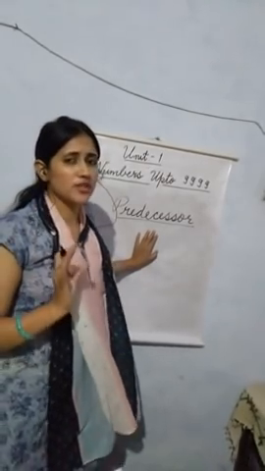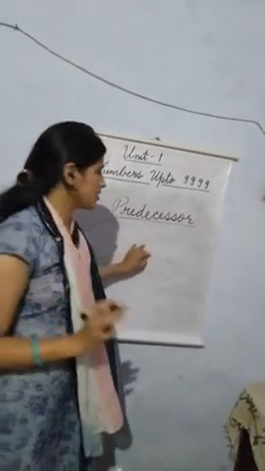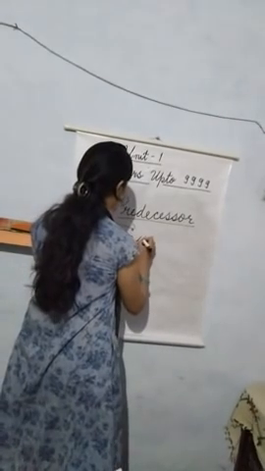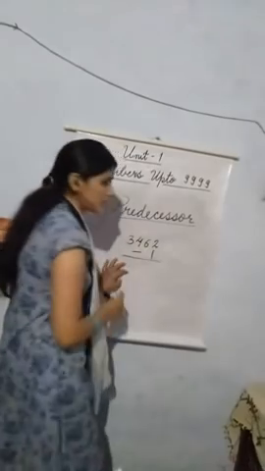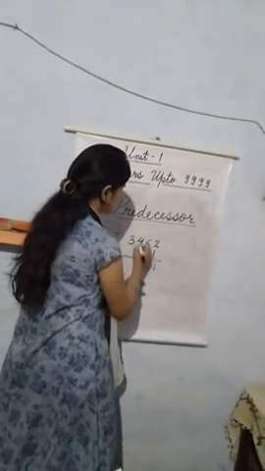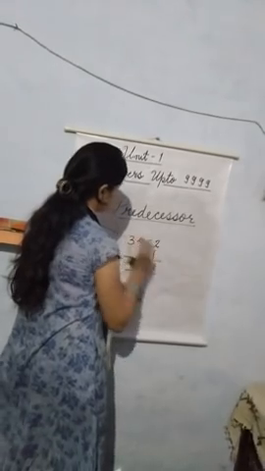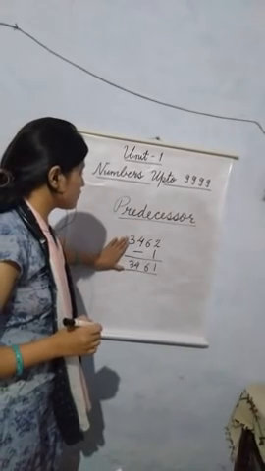For finding out a predecessor, we subtract 1 from the given number. 3462 minus 1. Okay, 2 minus 1 is 1, then 6, 4 and 3.